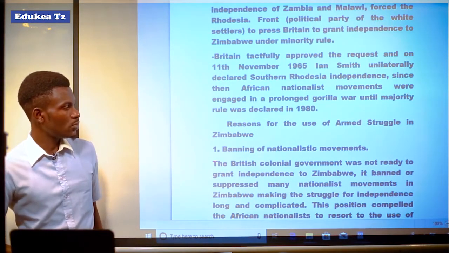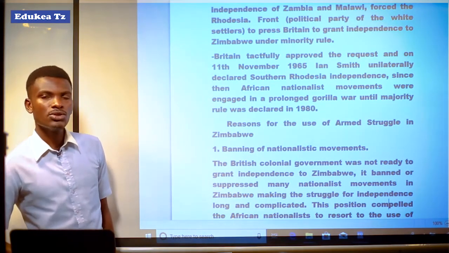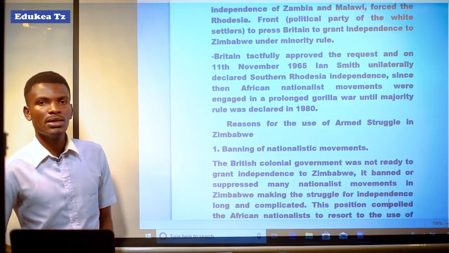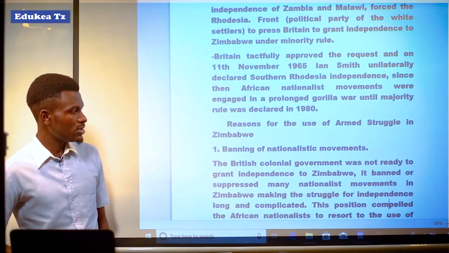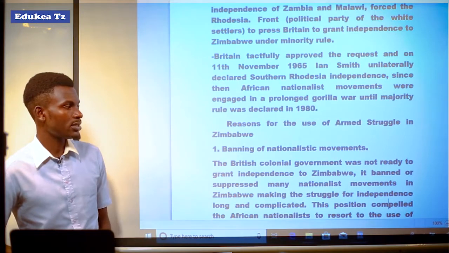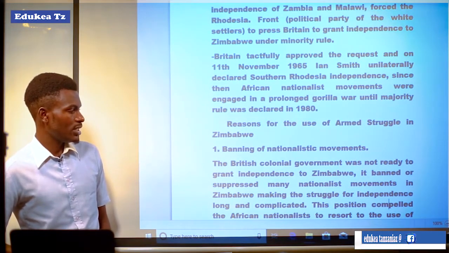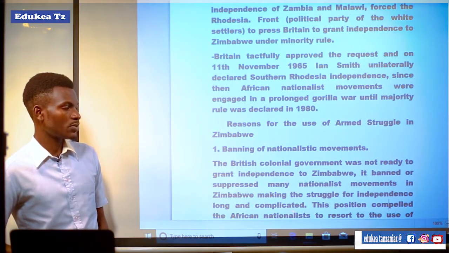The first reason was banning of nationalist movements. It means that the nationalist movements that were formed in Zimbabwe to demand their independence in a peaceful way were banned. So the British colonial government was not ready to grant independence to Zimbabwe. It banned or suppressed many nationalistic movements in Zimbabwe, making the struggle for independence long and complicated.